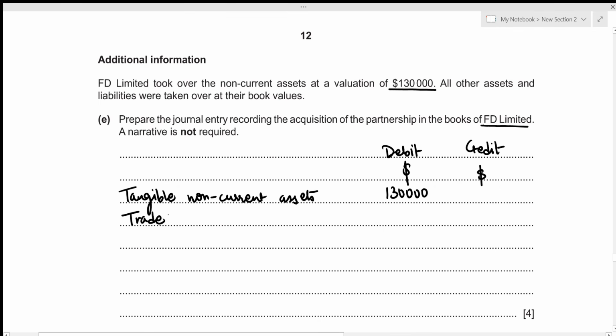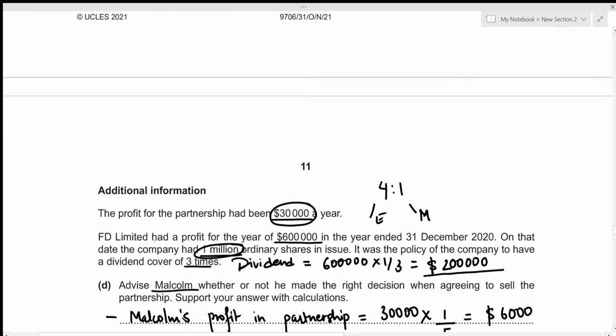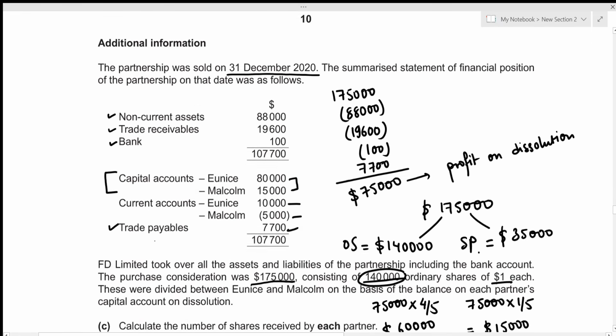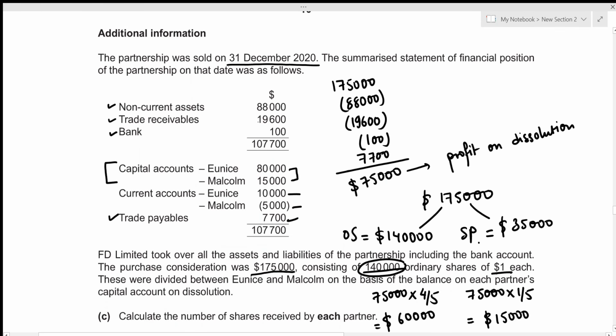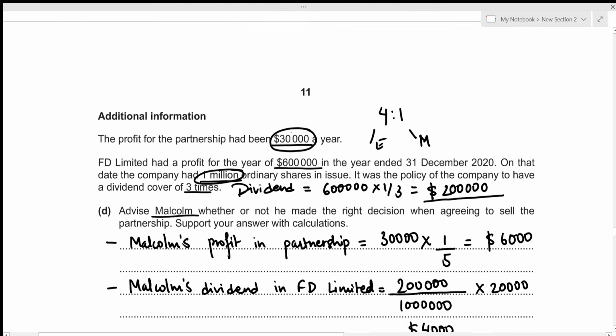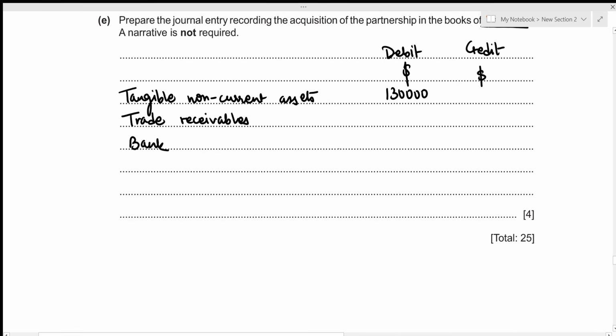They were trade receivables and bank. Let's have a look at the above information to find their values. So trade receivables had the value of 19,600 and bank had the value of 100. Let's write it down in our journal entry. That's 19,600 and 100. And there might be goodwill as well.